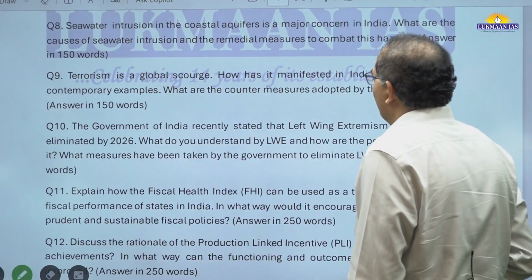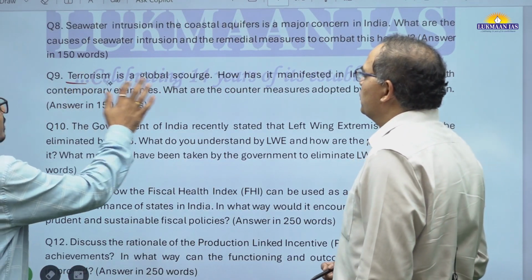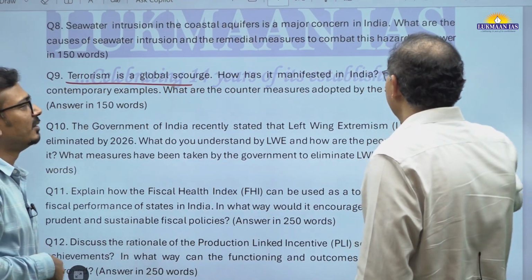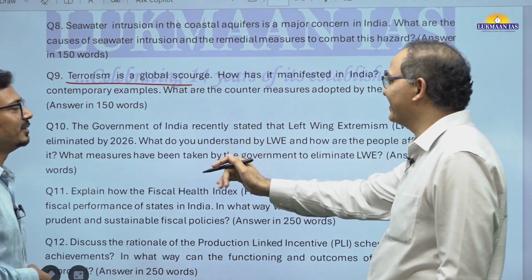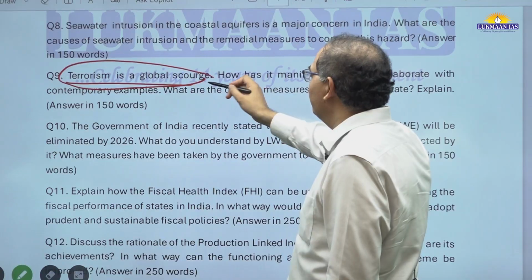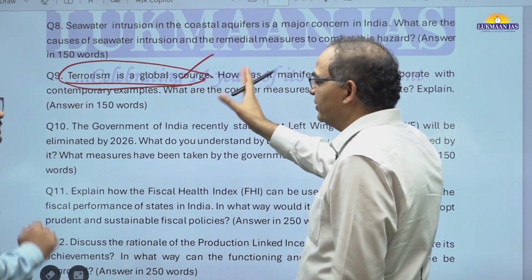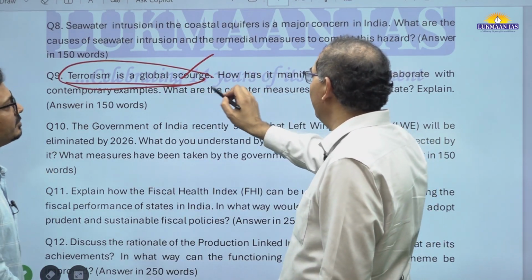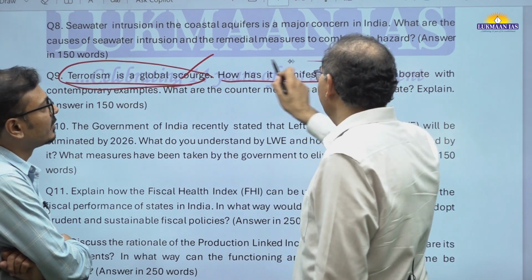Now, two internal security related questions. Terrorism: the uniqueness of this question is that there are 4 parts. One, the statement is given directly, so you have to just start with it, that is the introduction part. Then you have to tell how it is manifested.